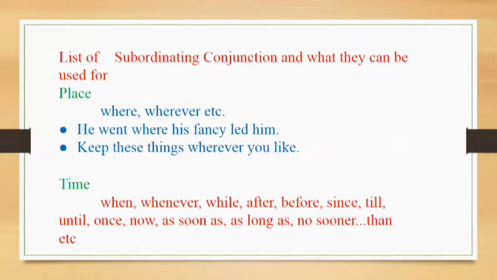So now we have a list of subordinating conjunctions. Some few of the subordinating conjunctions. I don't say that these are the only subordinating conjunctions. I have tried to mention the most common ones. I have also discussed where they can be used, their general usage. So for denoting place, we use where, wherever, etc.